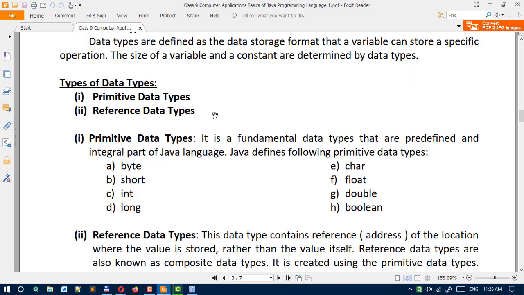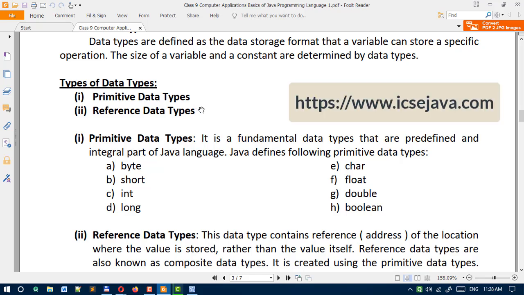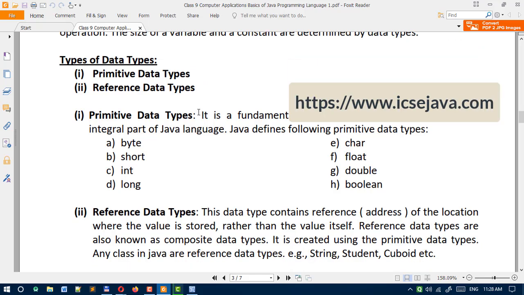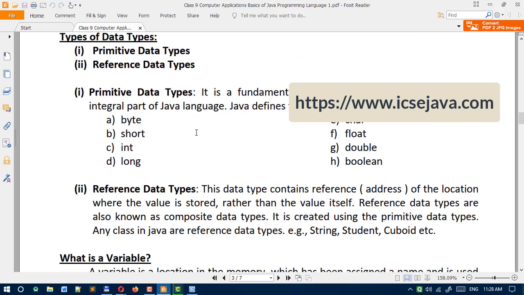In simple understanding, data types means the types of values we are going to store in a variable. So there are two types of data types, and you must know what they are.